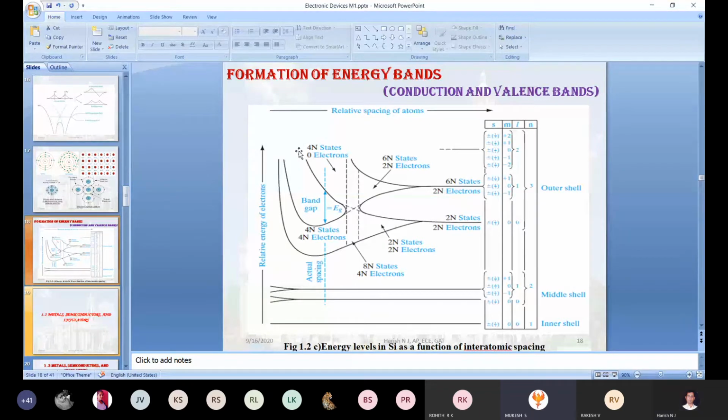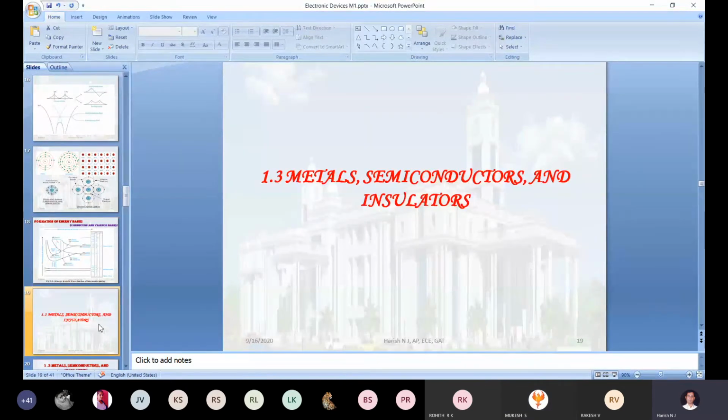Yes sir, I got it. Okay, now using this concept, we will move to the definition of a metal, semiconductor and insulator. You people are very much aware of this definition, because you learned it at school level, and you know many examples of metal, semiconductor as well as insulator. Every day in daily life we are using all these things, right? So now anyone, can you tell me what is a metal, what is a semiconductor and what is an insulator?